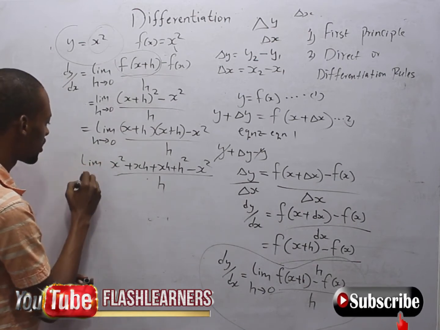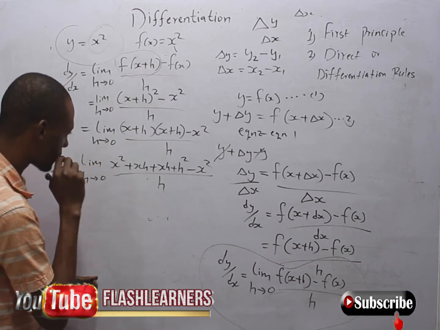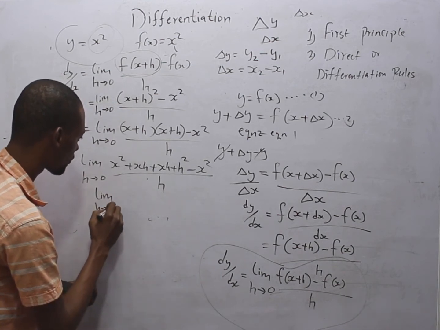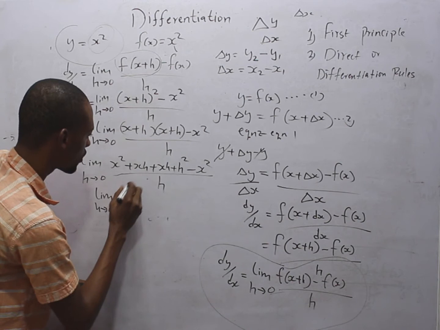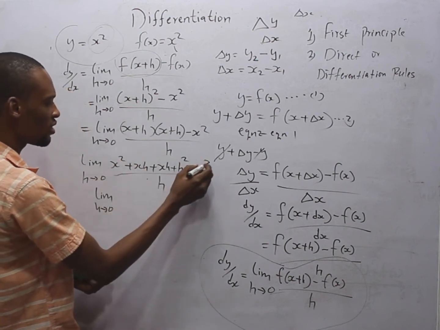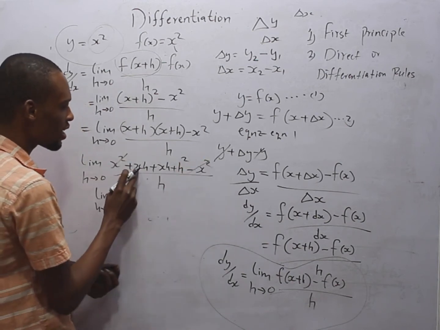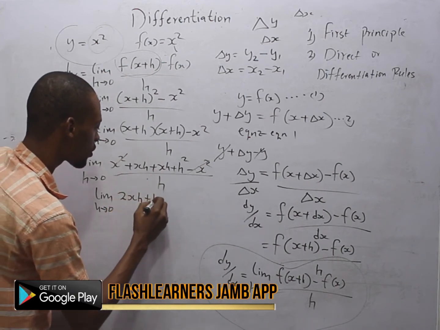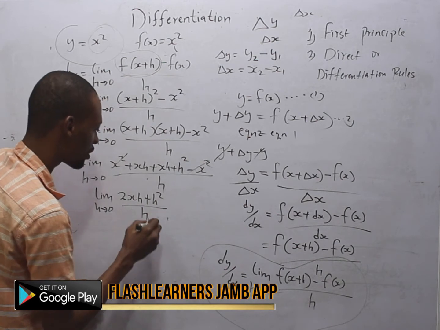So limit h tends to 0. So this is s squared minus s squared is 0. This already cancels. sh plus sh, that is 2sh plus h squared all over h.